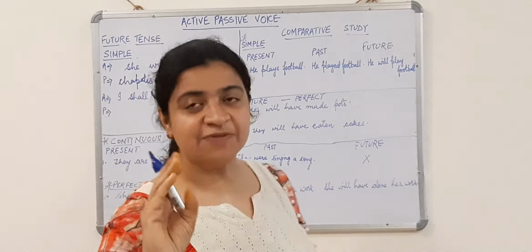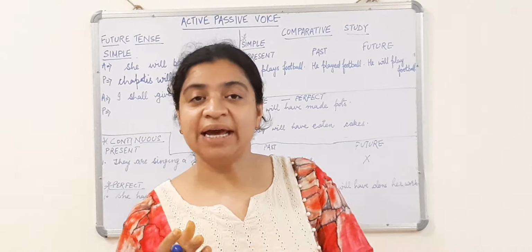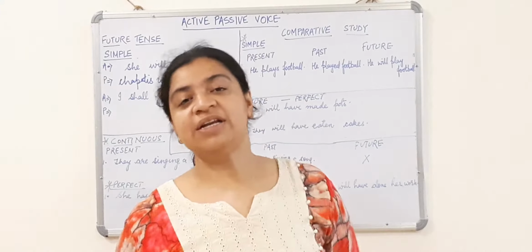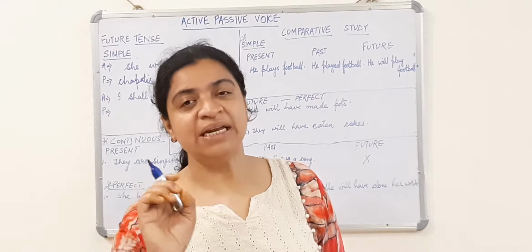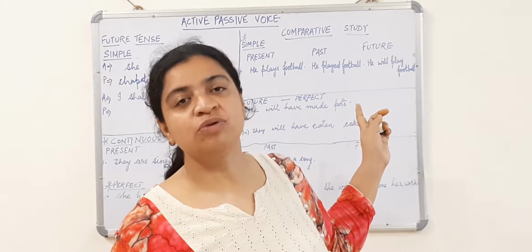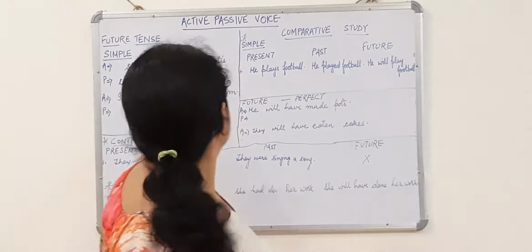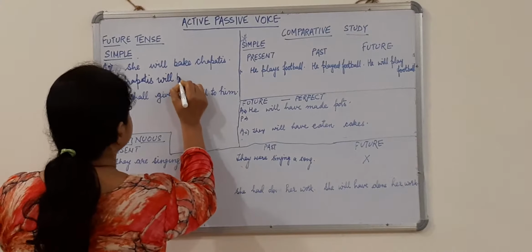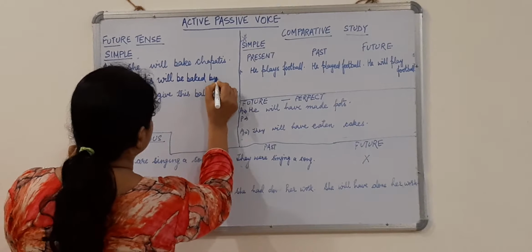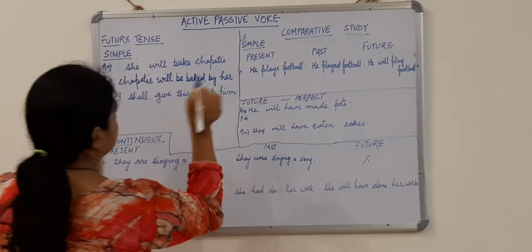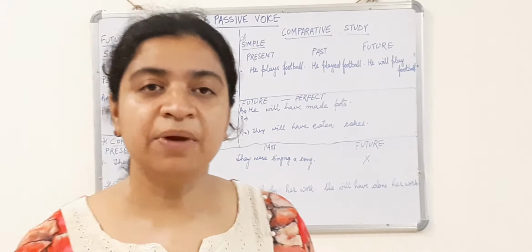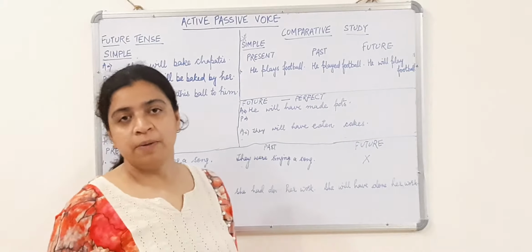In continuous tense, we had used B-E-I-N-G, being, because that was the ing form of verb. In perfect tense, we had used the word been, B-E-E-N. And in case of simple future tense, we'll use the word be, B-E. Chapatis will be baked by her. This is how we change our sentence given in simple future tense from active to passive voice.